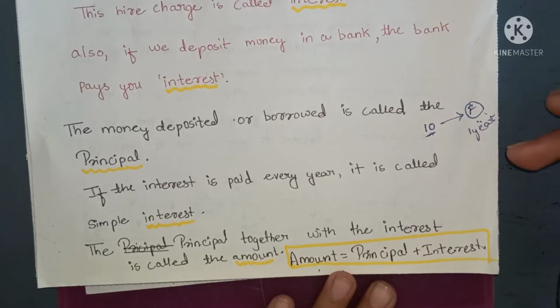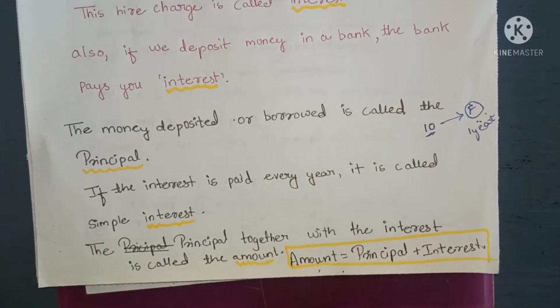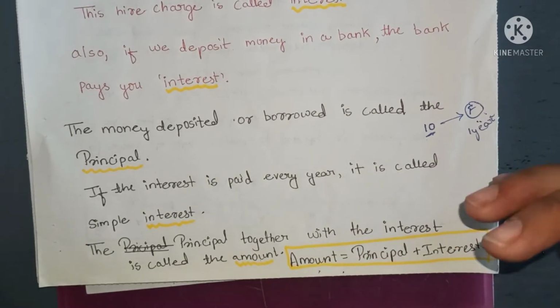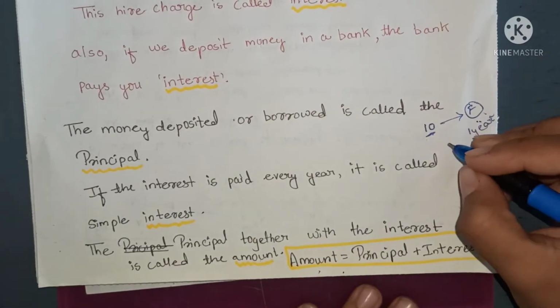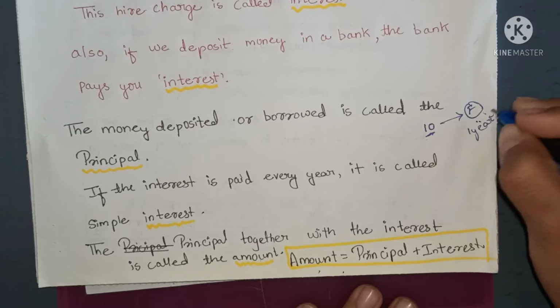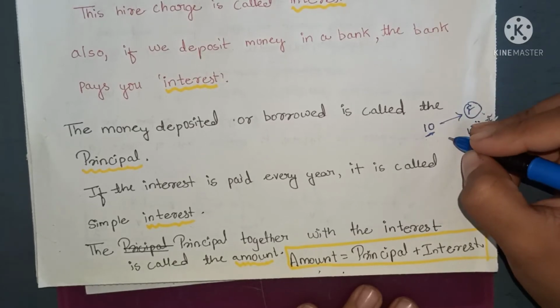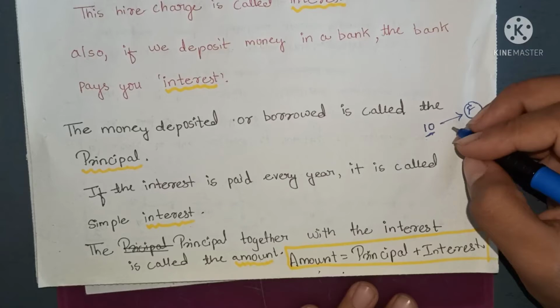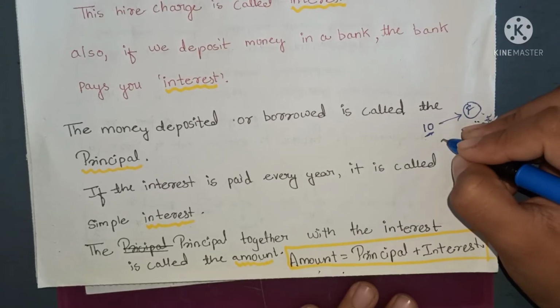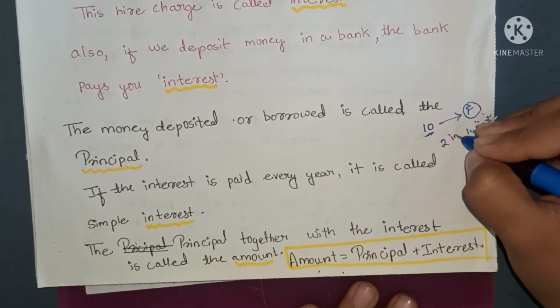I am giving you a loan of 10 rupees for 1 year, isn't it? So you have to pay me some charges. The charge that he or she will take will be the interest. So for example, my friend says you have to give me 2 rupees extra, that is 2%. So 2 rupees interest I have to pay.